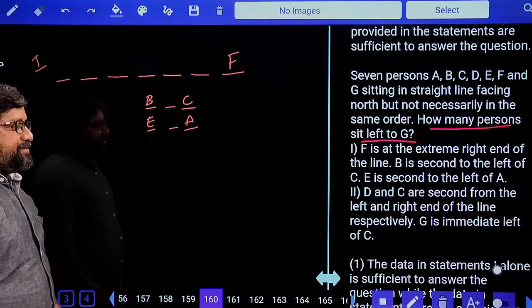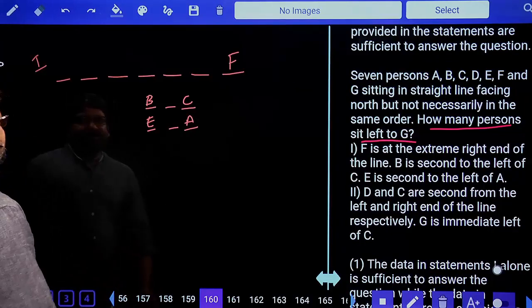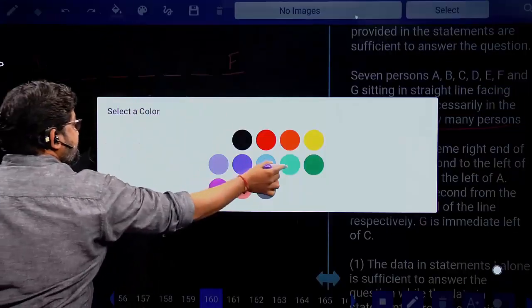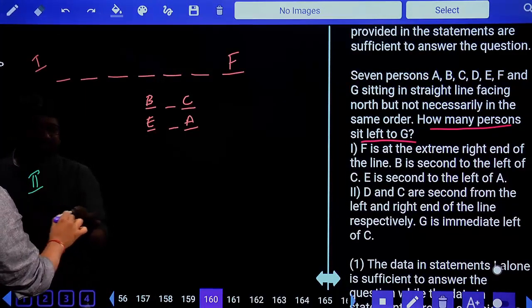In the first statement, you have nothing about G. So that is the reason why I won't get the answer from statement 1 alone. So my duty is to go with statement 2 alone. Again, 7 persons.